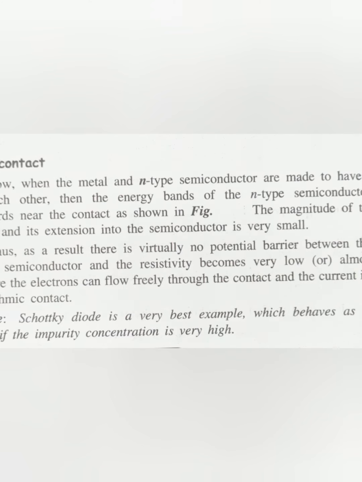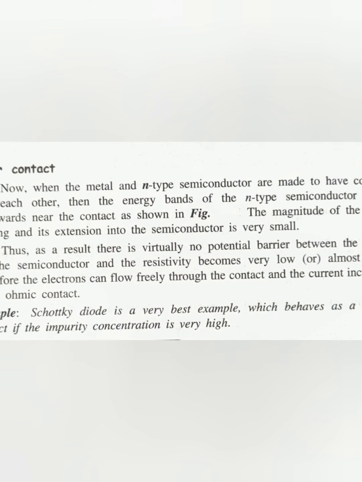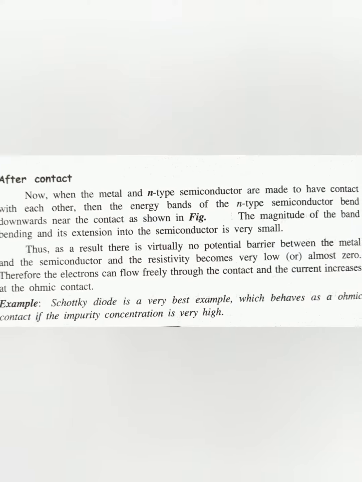Example: the Schottky diode is a very good example, which behaves as an ohmic contact if the impurity concentration is very high.